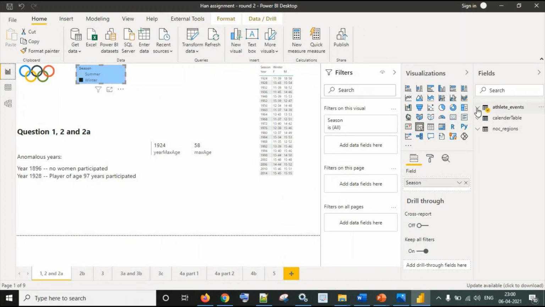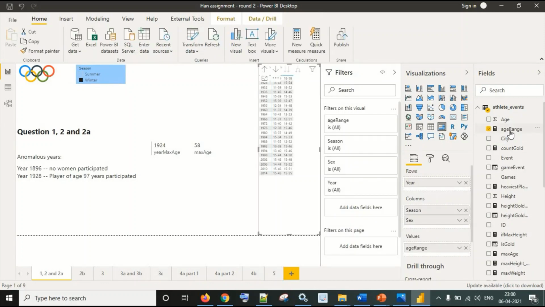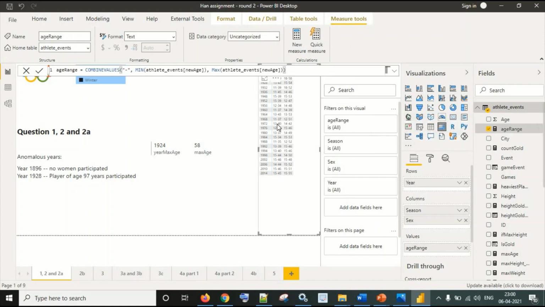I'll highlight this visual so that it will be easy. This is age range. It is not available in a calculated column, but it is combining the minimum of athletic event new age and the maximum of athletic event new age with a dash. This is just dragged over here, and whenever this visual loads or something changes, this measure comes into the picture. It is not saved in memory.